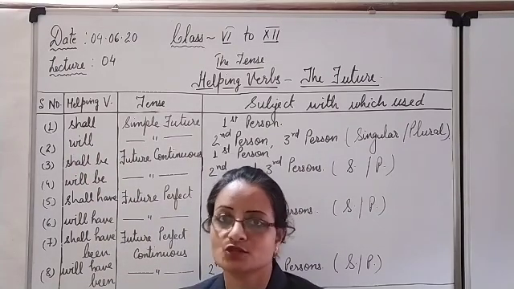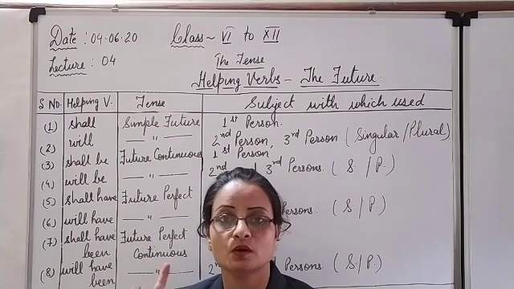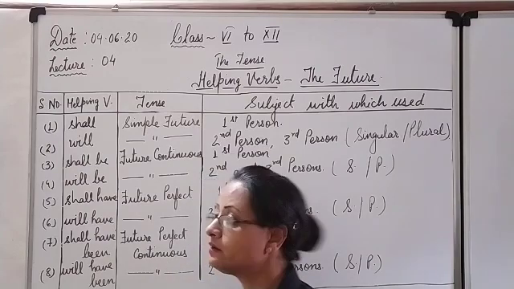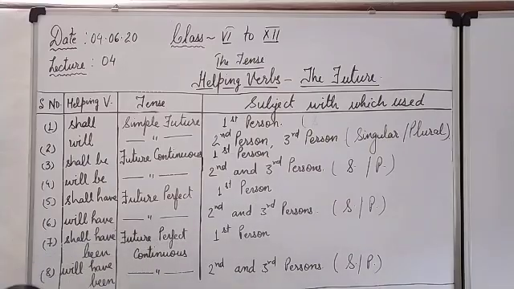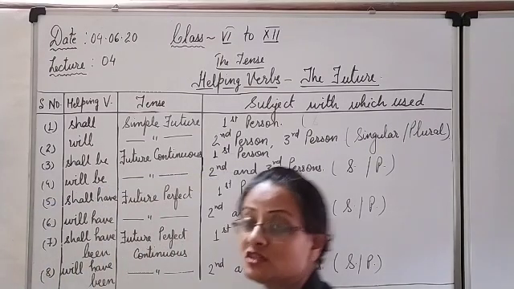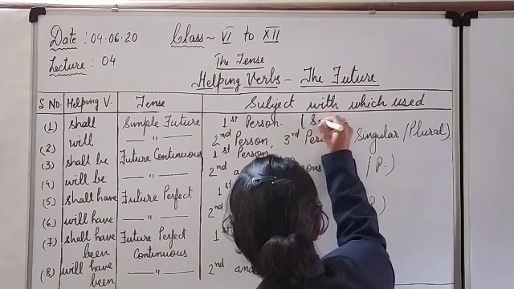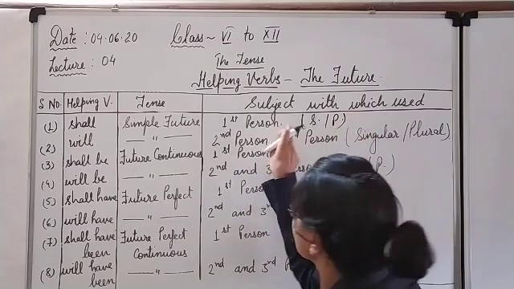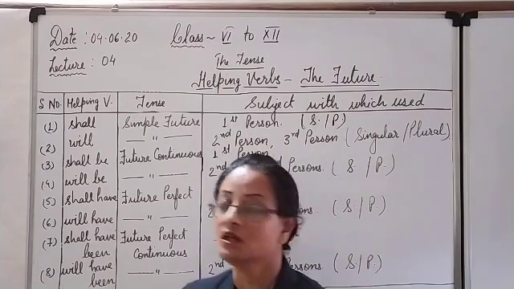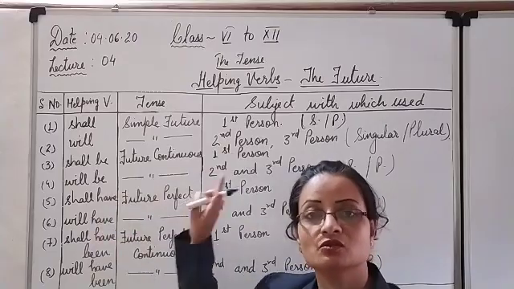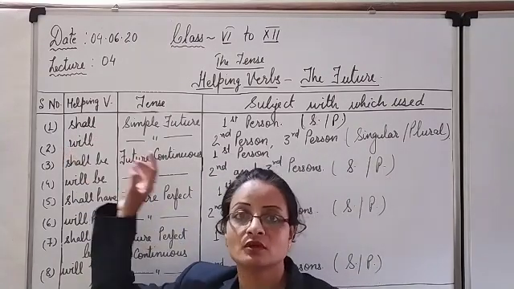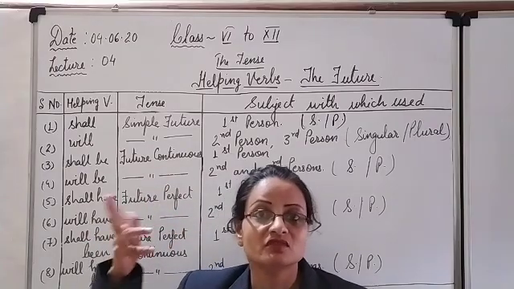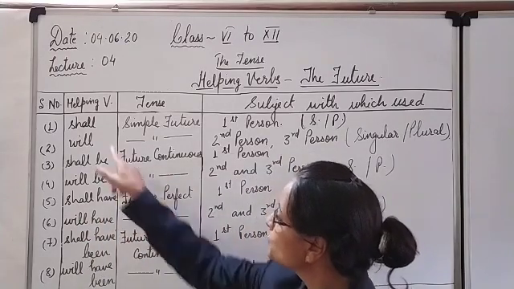Shall. Shall is used with the first person only. First person singular and plural both. Which is the first person singular? I. Which is the first person plural? We. So I shall, we shall. Means whenever shall verb is there, you have to use it only with first person singular or plural.